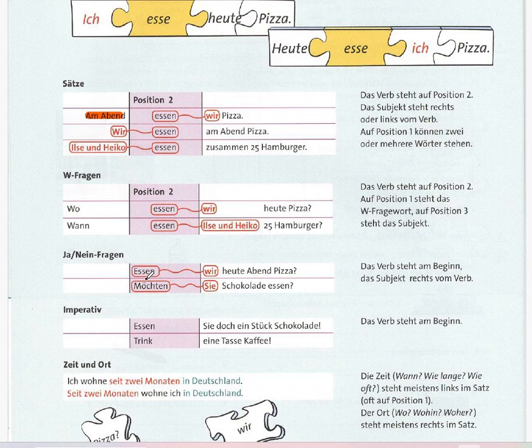If you look here, "essen" is the verb, and "möchten" is also a verb that comes at the beginning of the sentence. "Das Verb steht am Beginn, das Subjekt rechts vom Verb." The verb comes at the beginning and the subject to the right side of the verb.